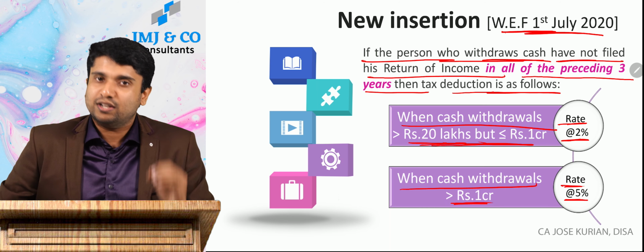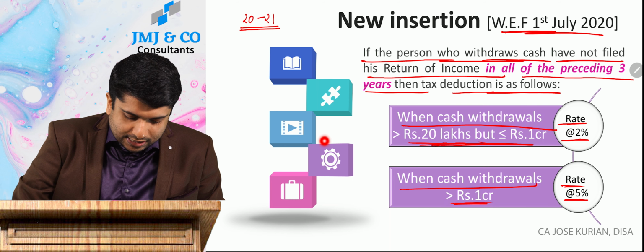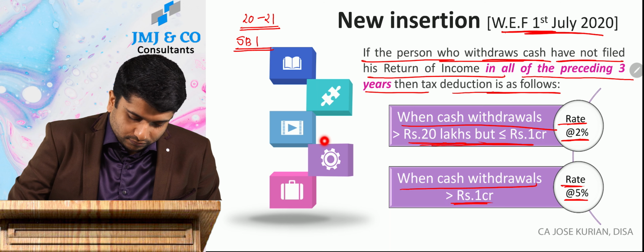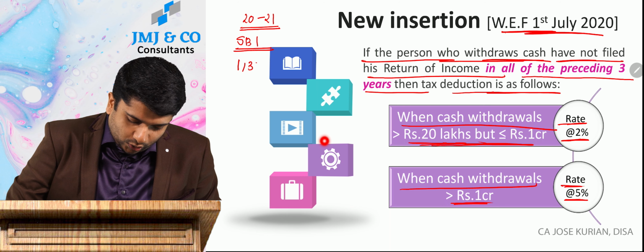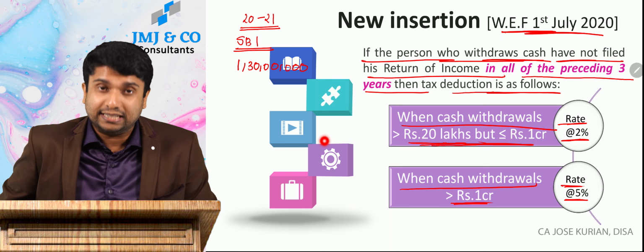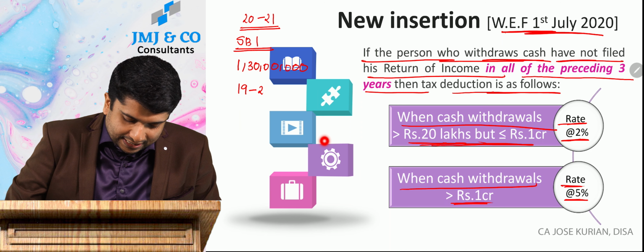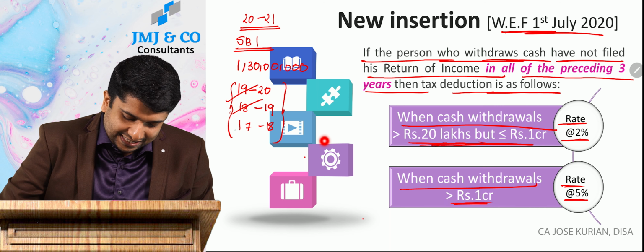For instance, say in 2020-21, I am withdrawing cash from my SBI account, and my total withdrawal is 1 crore 30 lakh. And I haven't filed my return for the previous years 19-20, 18-19 and 17-18 as well. So no return of income has been filed by me for these 3 years.